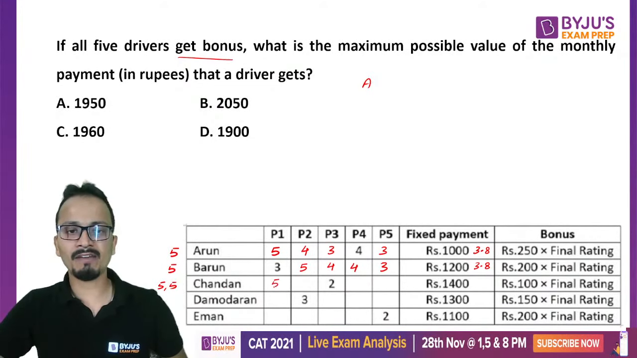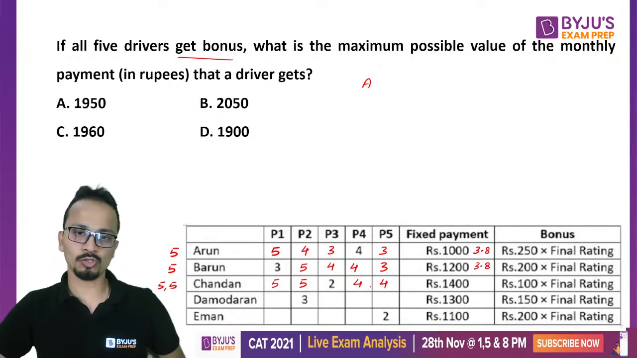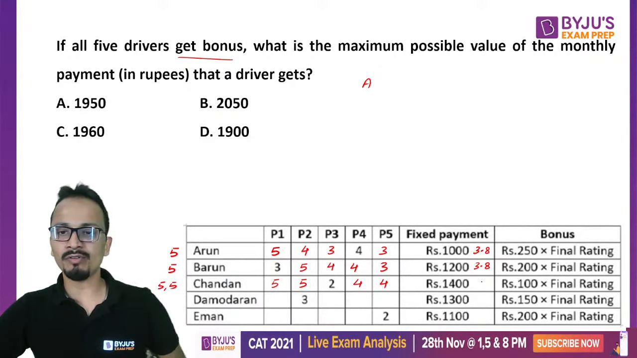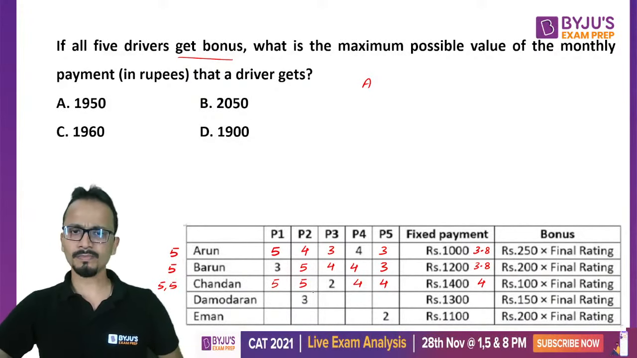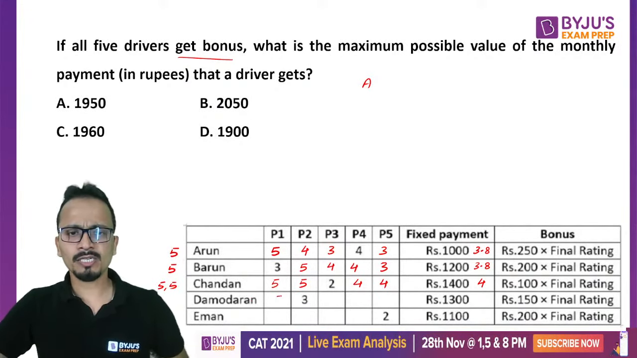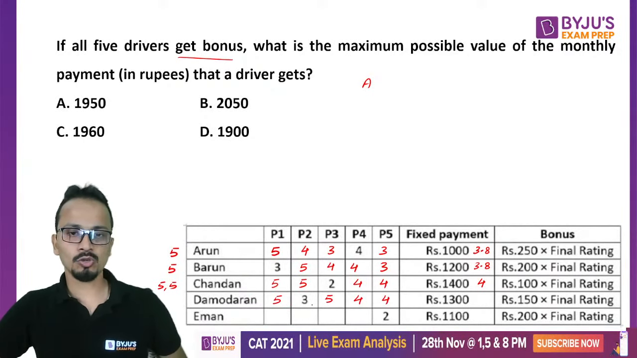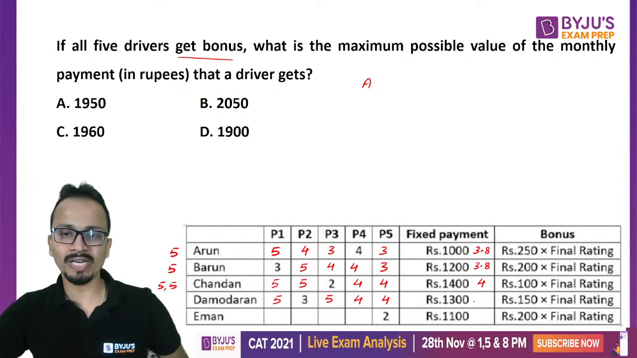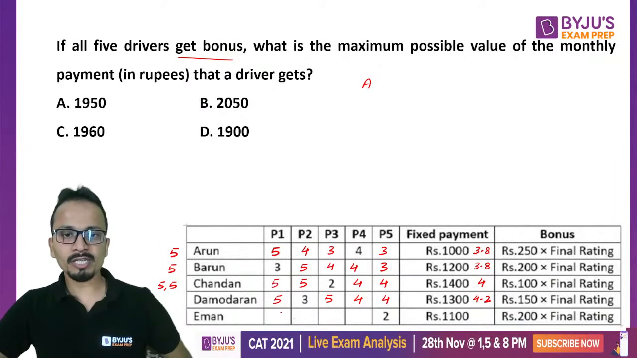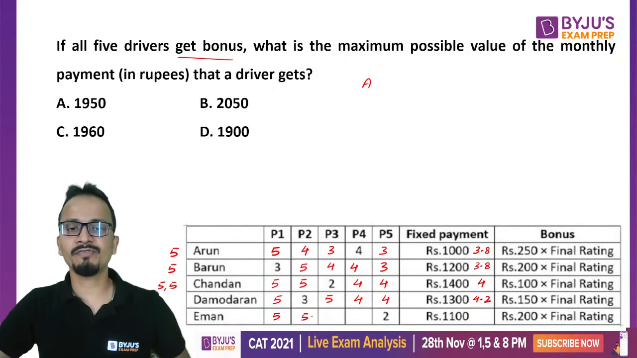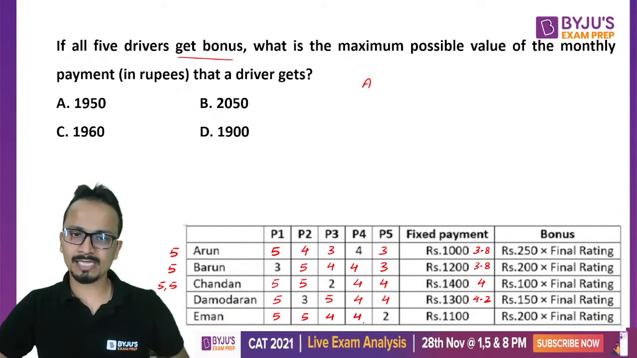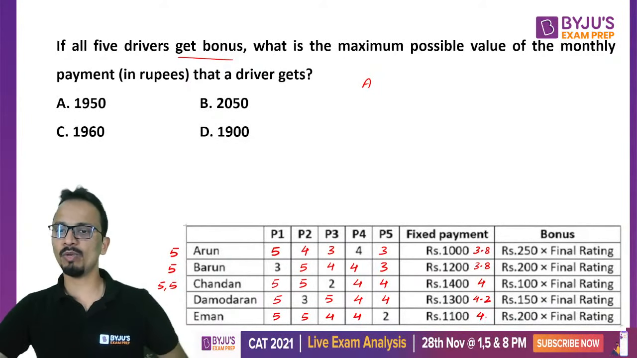For Chandan, I'll have to give him 2 5s, and then to maximize his final rating, I'll give him 2 4s. So 10 and 10, 20. 20 upon 5 is 4. For Damodaran, I'll give him 2 5s and 2 4s. So 10, 21. 21 upon 5 is 4.2. And for E, it will be 5, 5, 4, 4. The sum is 20 and the rating will be 4.